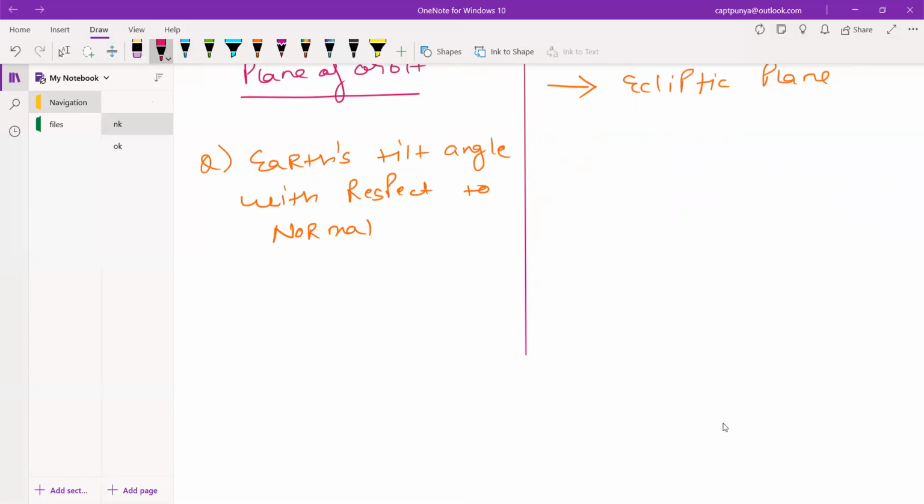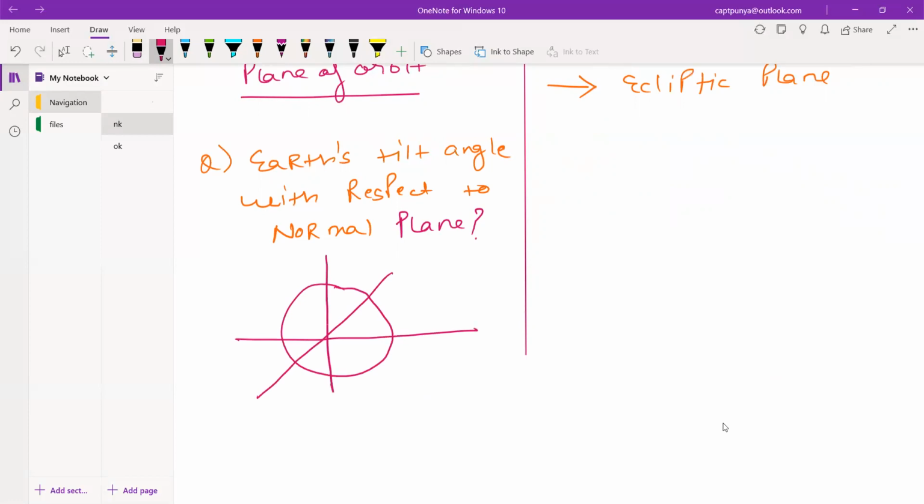If they ask you this, you can easily draw a diagram like this. This is your rotational axis, this is your normal, and this is your ecliptic. So this is your 23.5 degrees, and this is the remaining 66.5 degrees. What is the angle with the normal plane? Our angle with the normal plane is 23.5 degrees. So this is your answer.